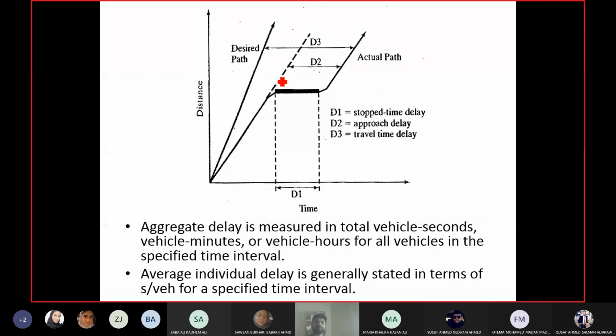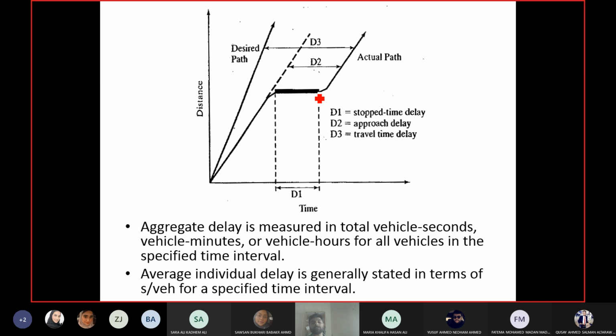At this point the actual speed is further decreasing, the slope is further reducing. So the speed is reducing. This is deceleration, and then the line goes horizontal.